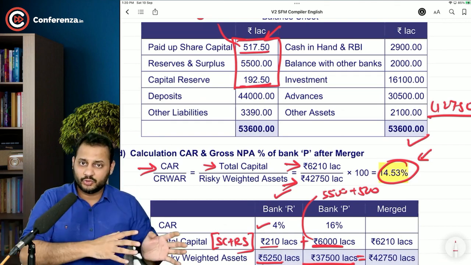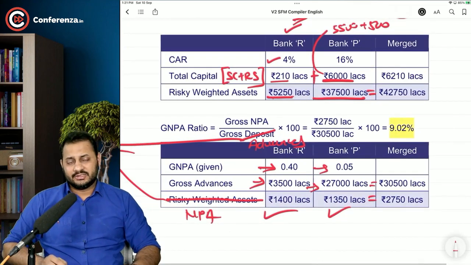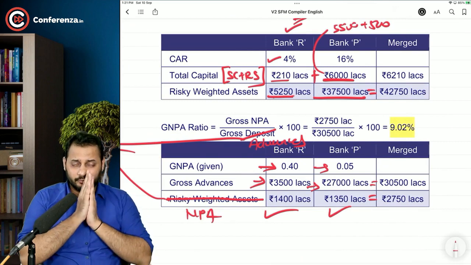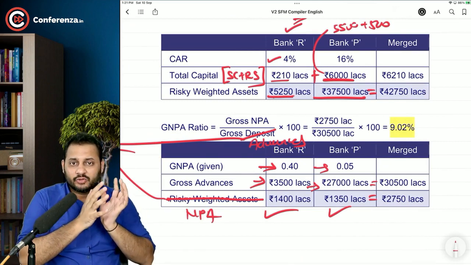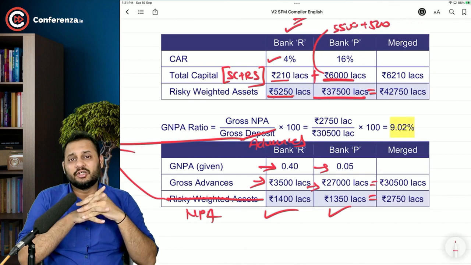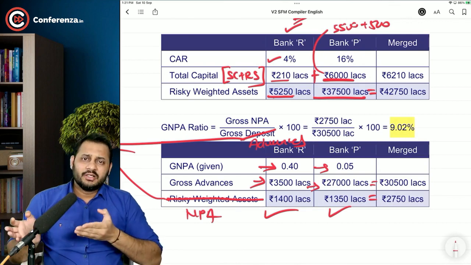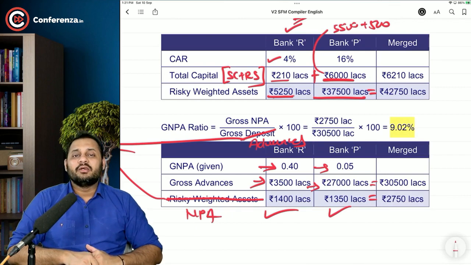That means if the risk is too high, the capital should also be too high. In case of non-performing assets, this is a negative factor, lower is better. So how much of the total advances or the loans that you have given has become non-performing, or can be called bad debts. In a normal company, it is called bad debts. In the banking sector, it is called non-performing assets. So this is the answer of this question.